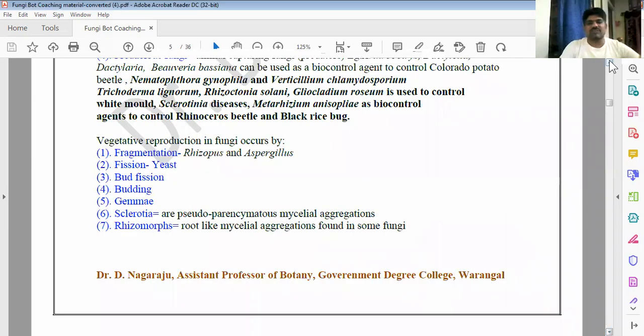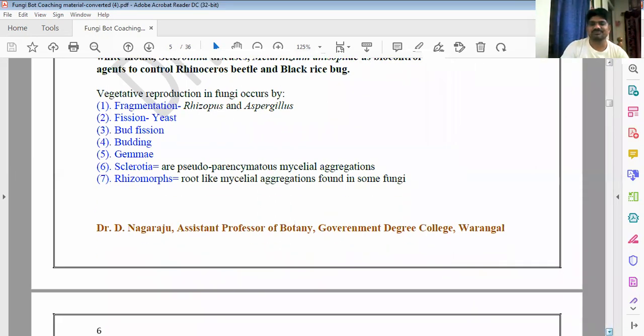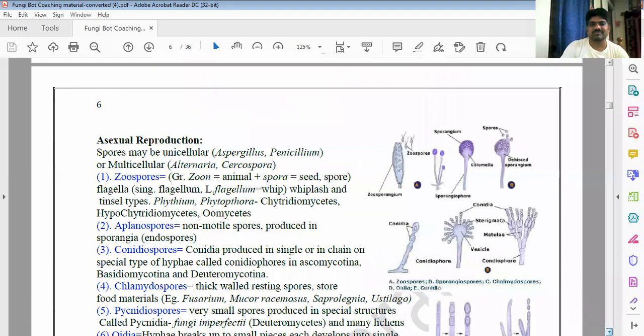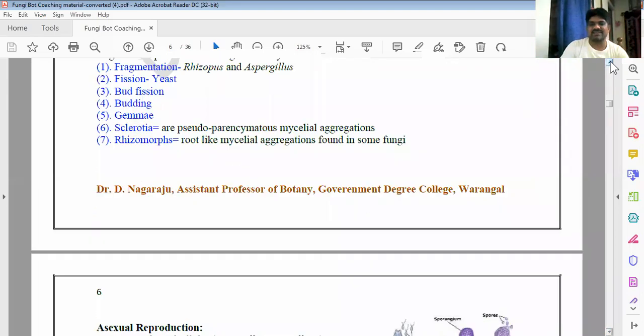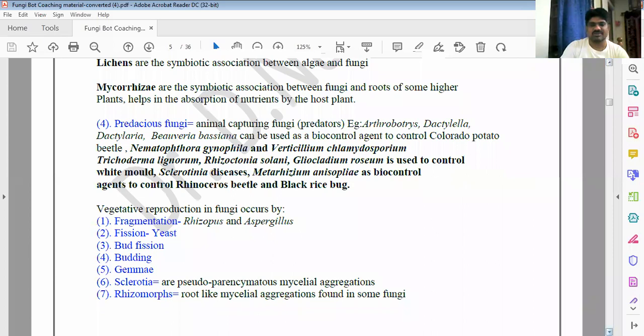You see the vegetative reproduction. From this also a question was raised. Fragmentation is common in algae and fungi. Fragmentation is splitting of the thallus. Each split thallus will become a new thallus. Because fission is the most important. Fission or budding.